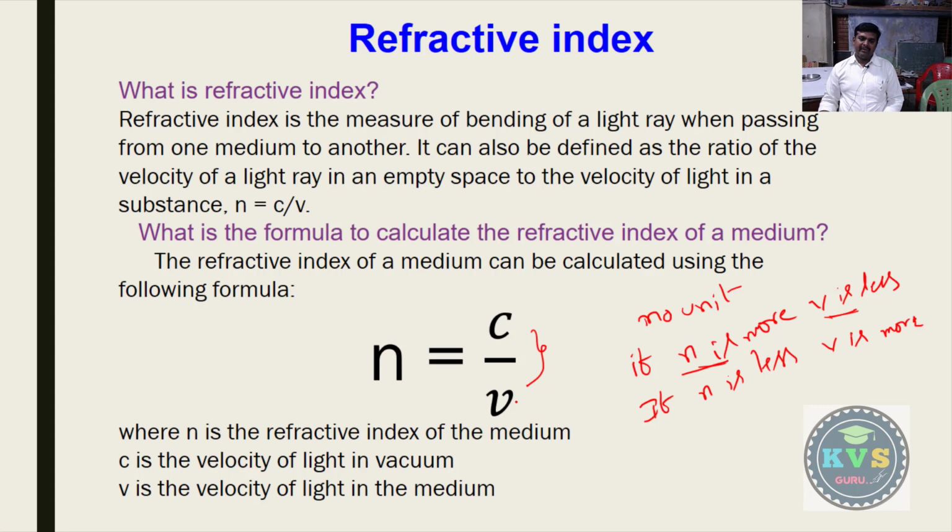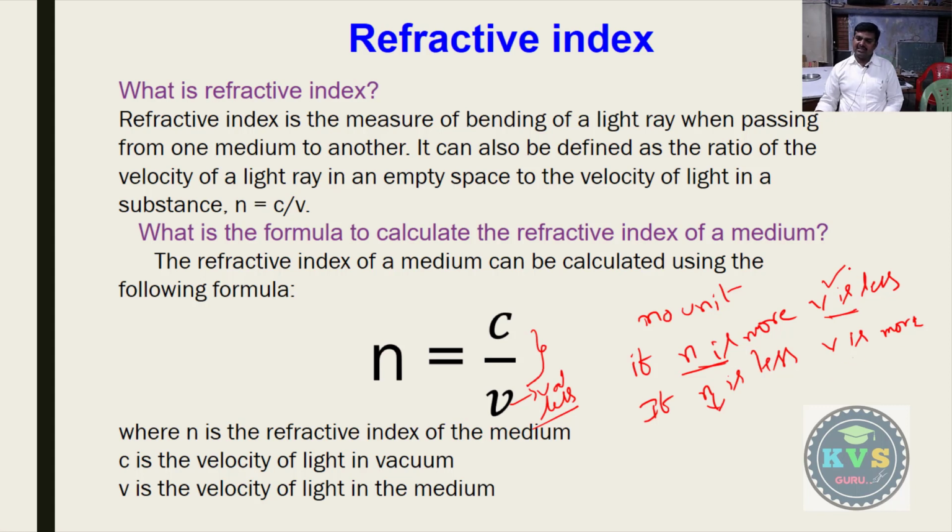Okay, how does it happen? This denominator value is less, so definitely the fraction value becomes more. So that's why we get N more. So if N is more, V is less. So the refractive index is more for a substance. The refractive index is more means the speed of light is less. So if the refractive index is less, then the speed is more.